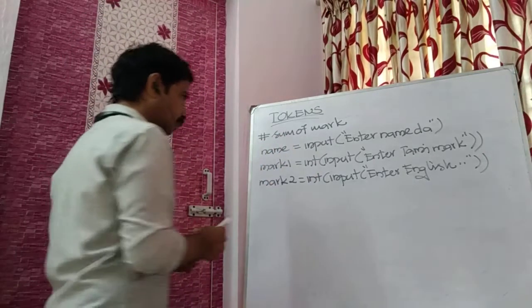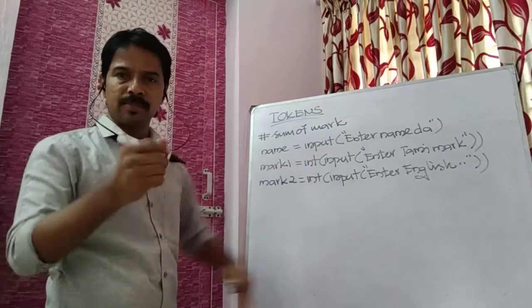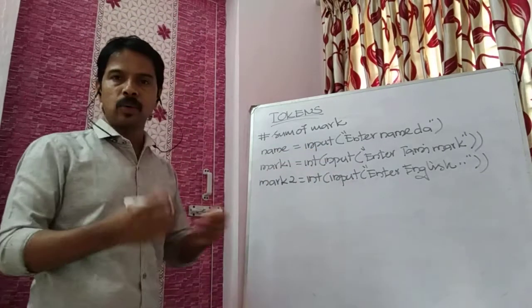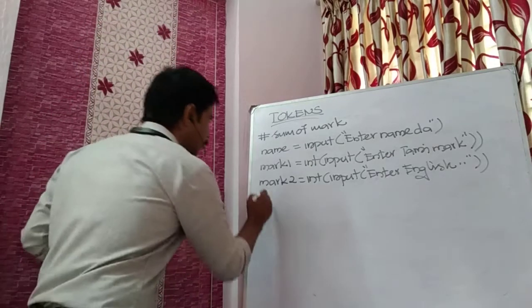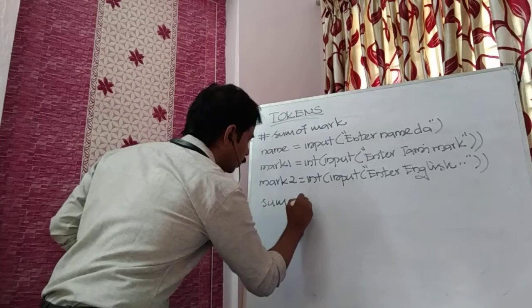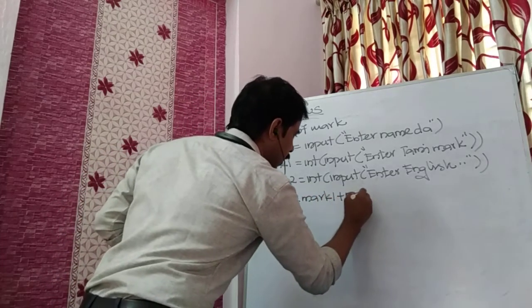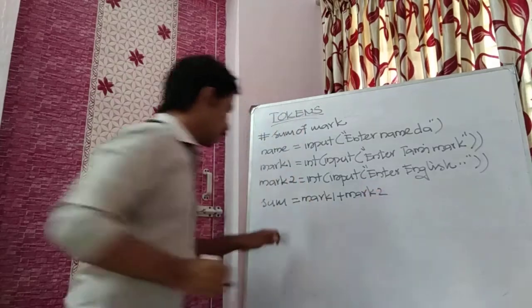Now after getting the name and two subject marks, we have to calculate. In order to calculate, we use sum is equal to mark1 plus mark2.